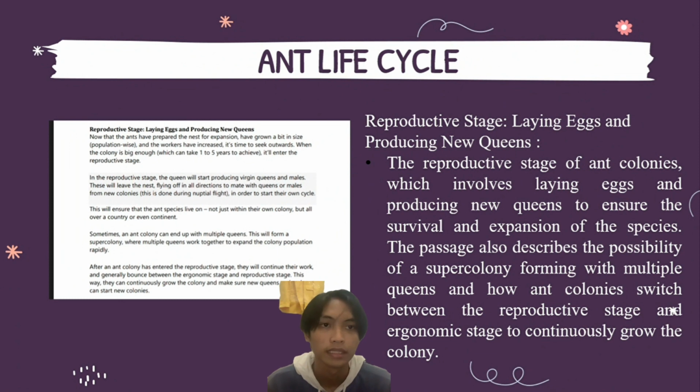Reproductive stage, laying eggs and producing new queens. The reproductive stage of an ant colony involves laying eggs and producing new queens to ensure the survival and expansion of the species. The passage also describes the possibility of a super colony forming with multiple queens, and how ant colonies switch between the reproductive stage and ergonomic stage to continuously grow the colony.